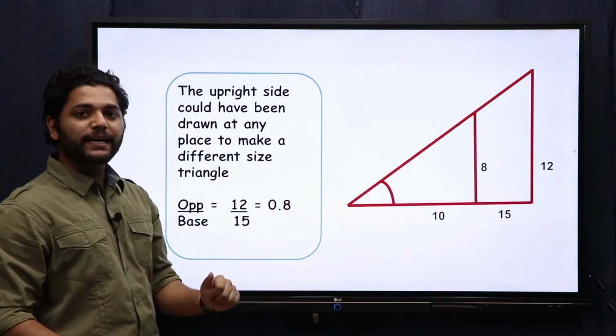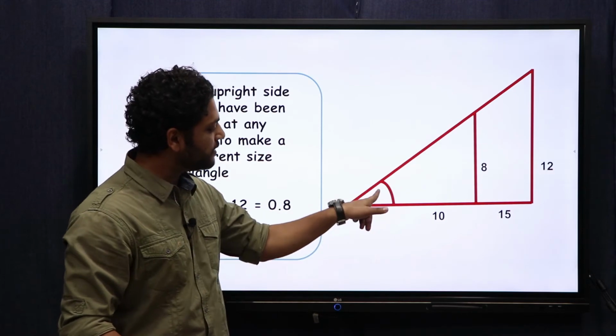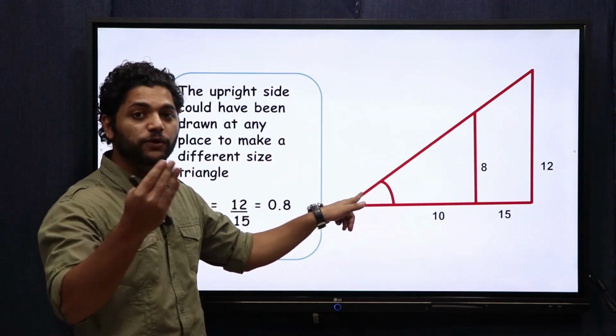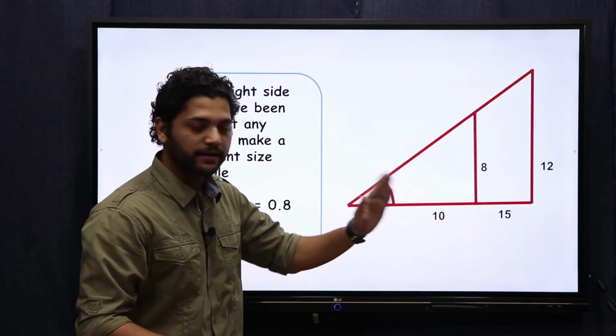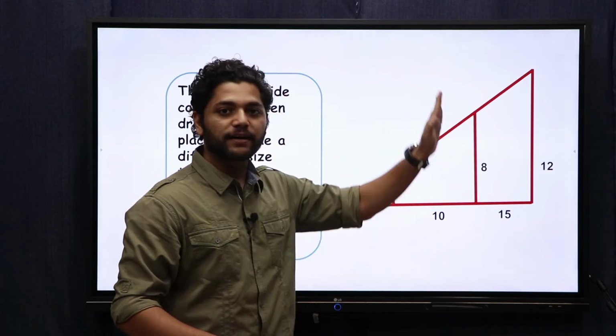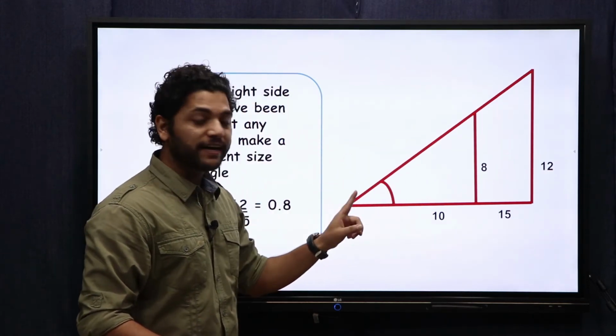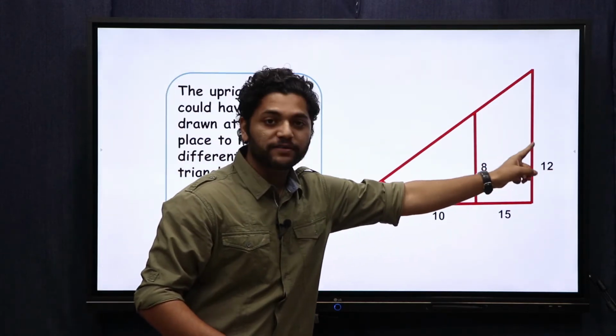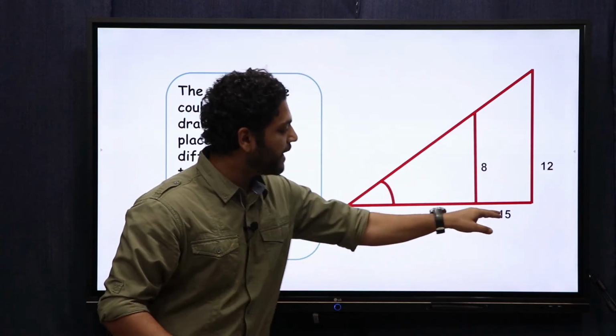Now if I again take, which is the opposite side to the angle? This is the angle, opposite side of the new angle of the new triangle, right? Now the bigger triangle is our triangle of interest. Opposite side to this angle is this. What is the measure of that? 12 units. The base is 15 units.